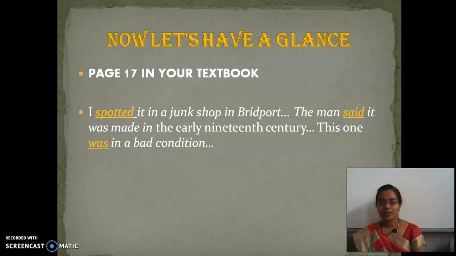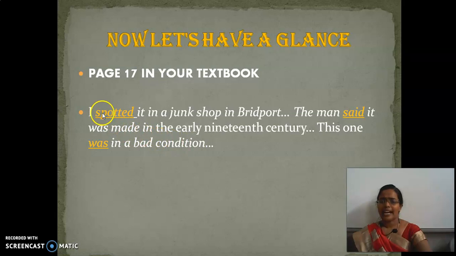In your textbook, turn the pages to page number 17. Turn your textbook to page number 17. I'll read you the sentence. I spotted it in a junk shop in Bridport. The man said it was made in the early 19th century. This one was in a bad condition. You could see the example sentence in your textbook.